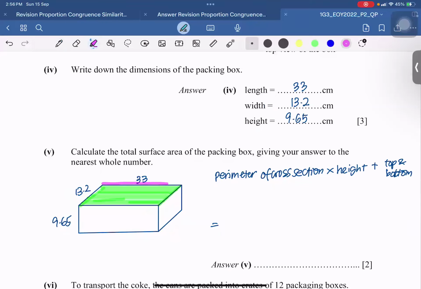So you take your perimeter, 33, 13.2, add together the 4 sides, multiply it to your height, 9.65.